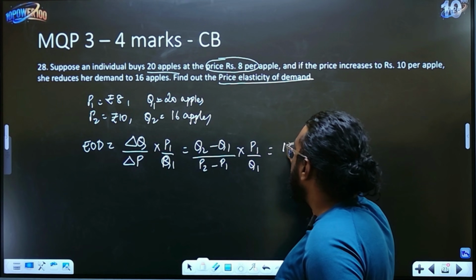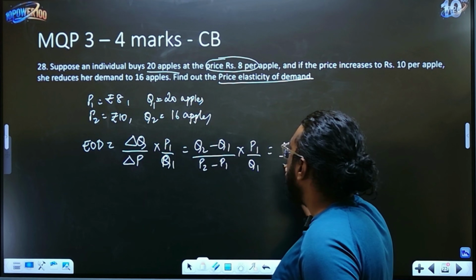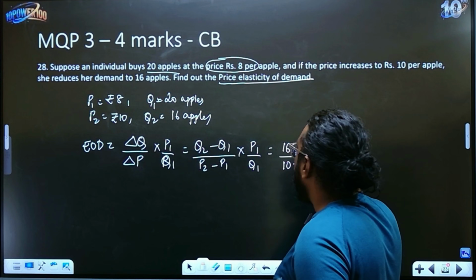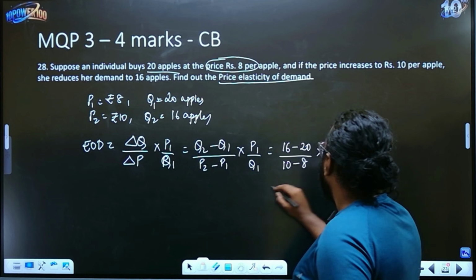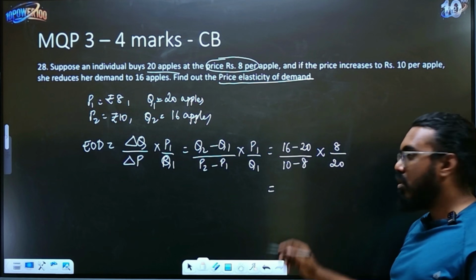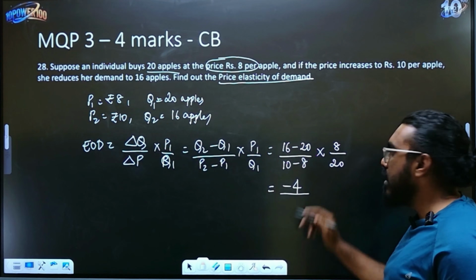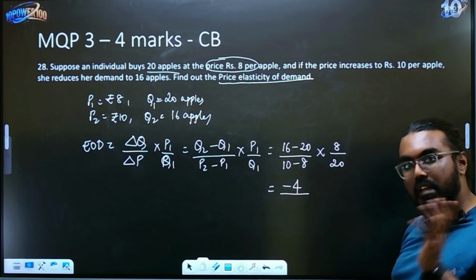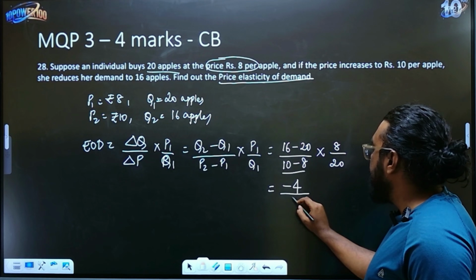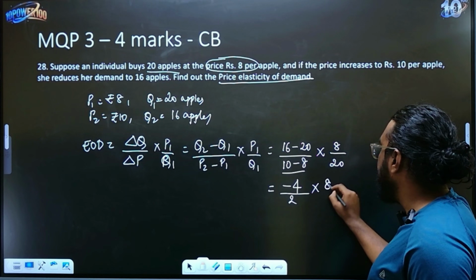This is nothing but Q2 minus Q1 divided by P2 minus P1 into P1 by Q1. What is Q2? 16. P2 is 10, P1 is 8, and Q1 is 20. So let's subtract this. 16 minus 20 is negative 4. You don't have to convert this into positive. If it is negative, put it as negative, children. No need to change. 10 minus 8 is 2.